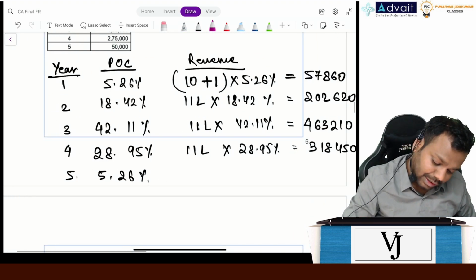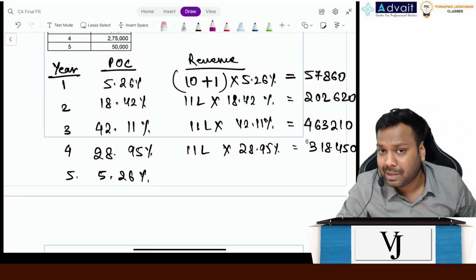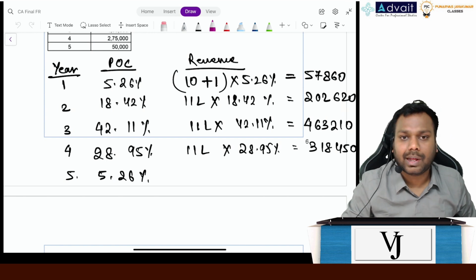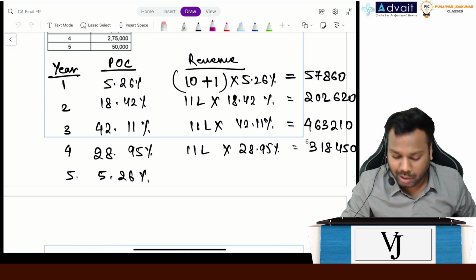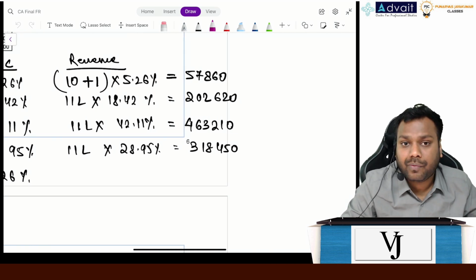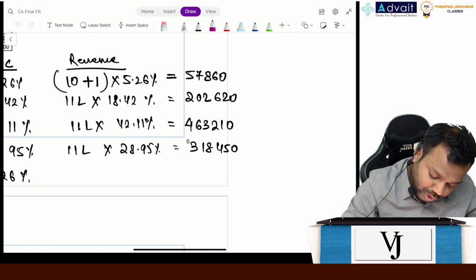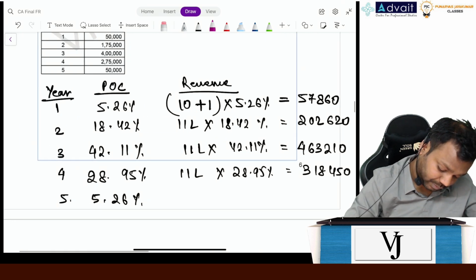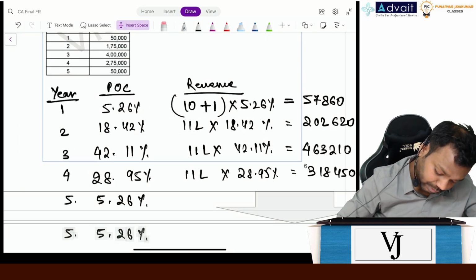Now tell me, so far how much have we recognized? 1 lakh, right? But now it says that we can recognize 2,50,000. But now understand, if we take 2,50,000, what is the amount of cumulative revenue to be recognized till date? Allow me a moment, please.